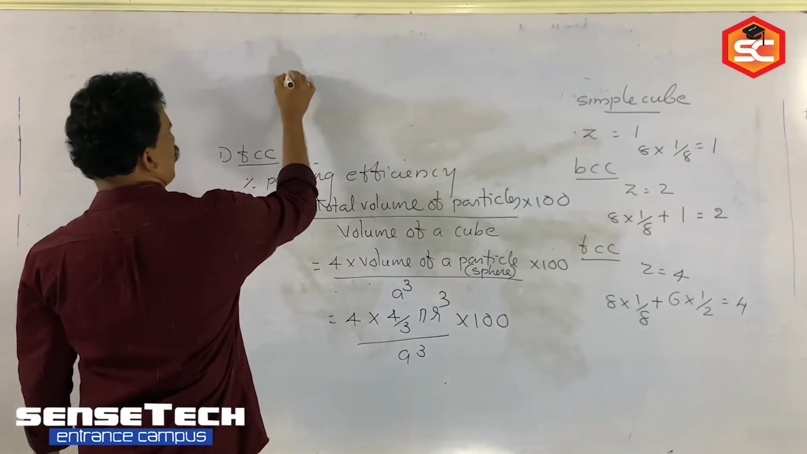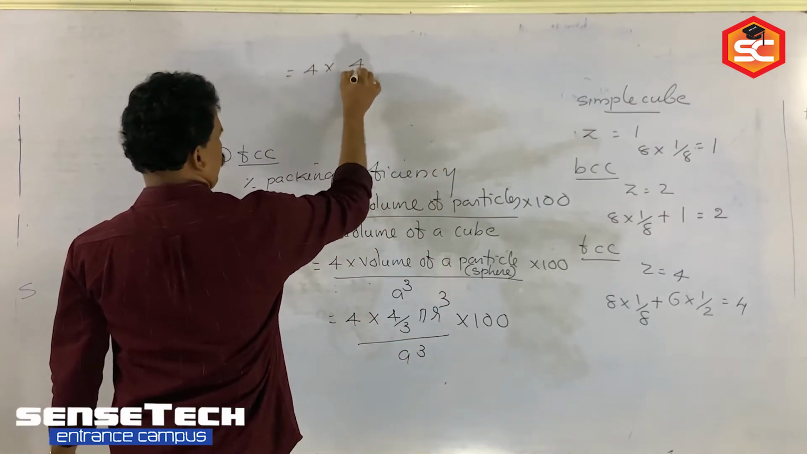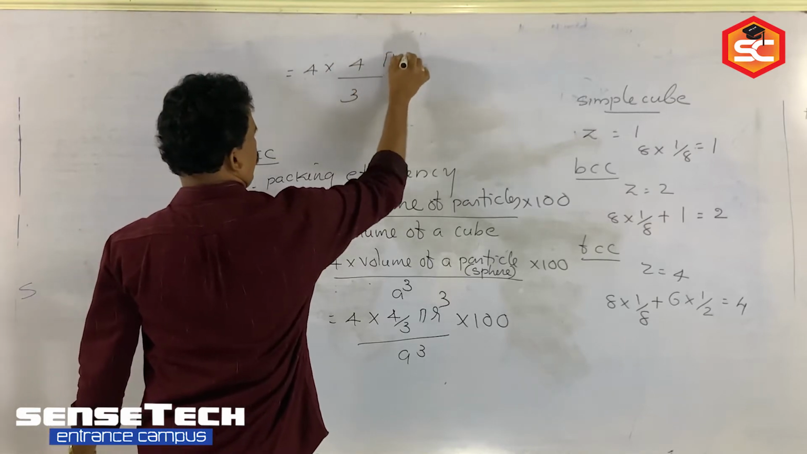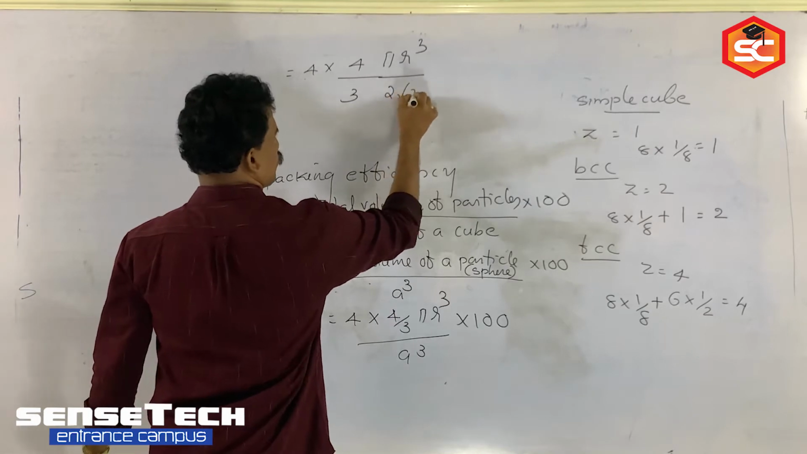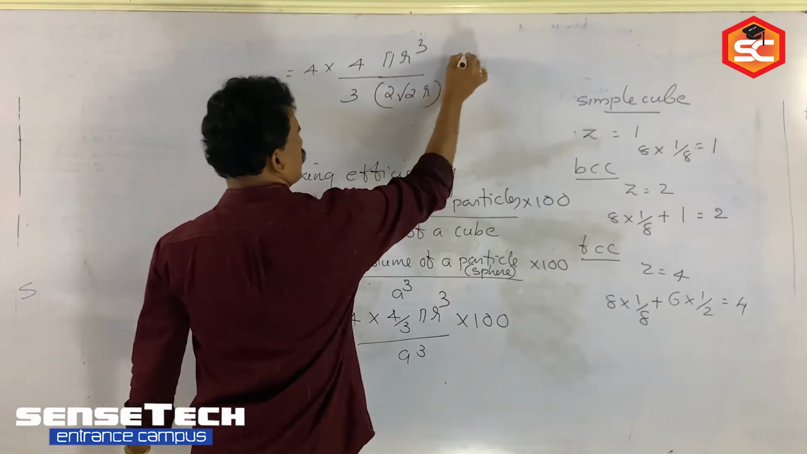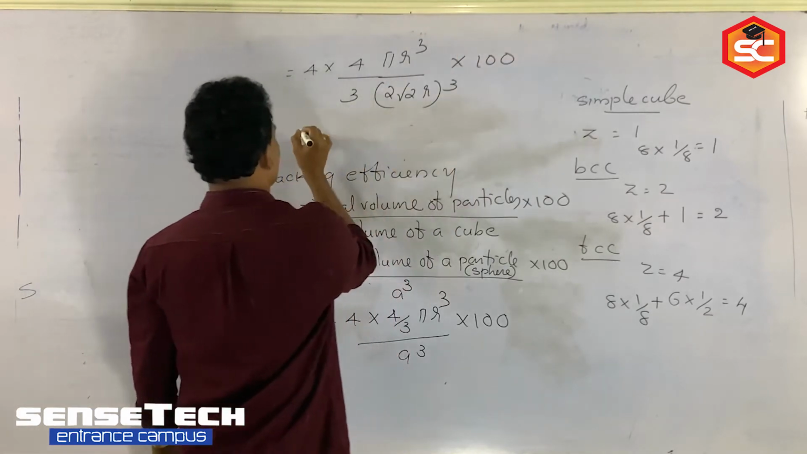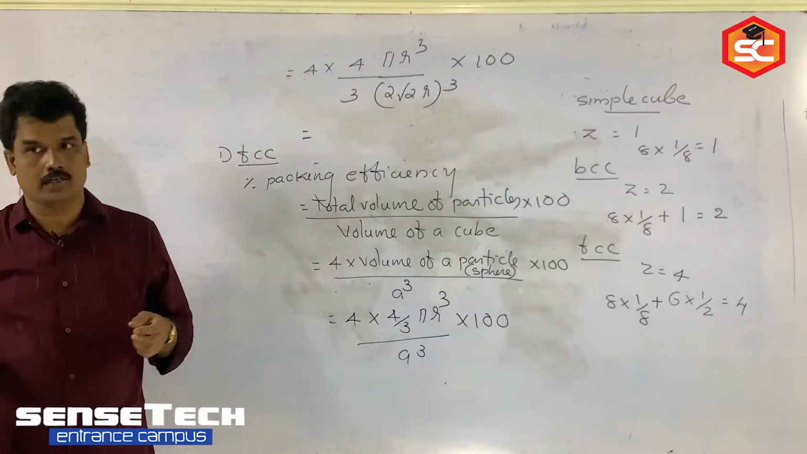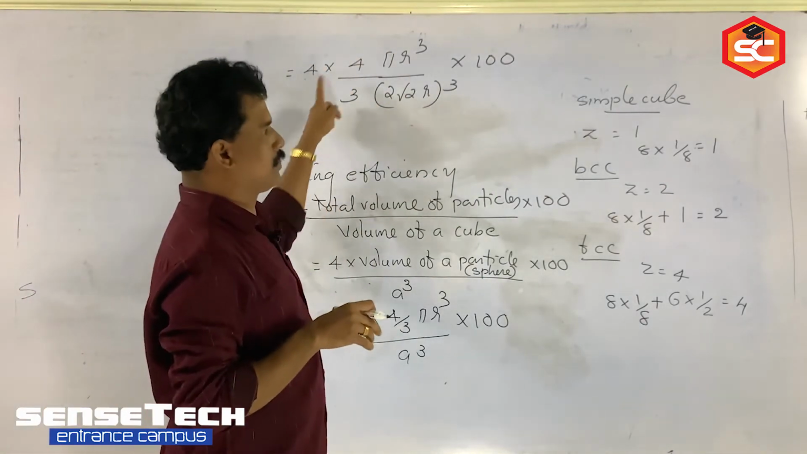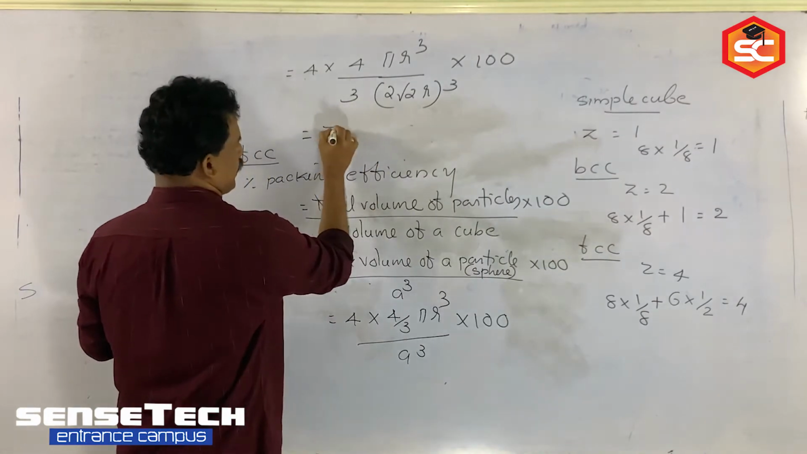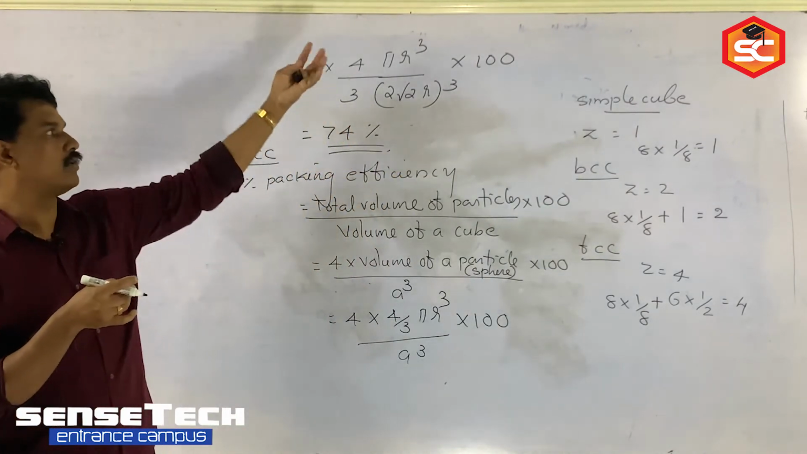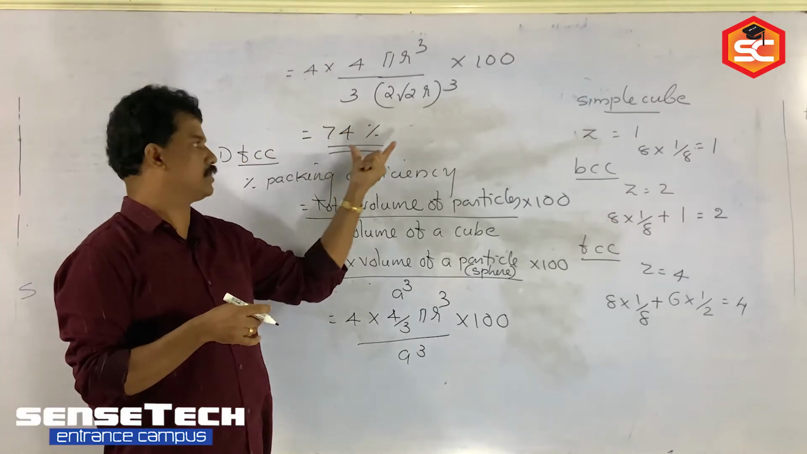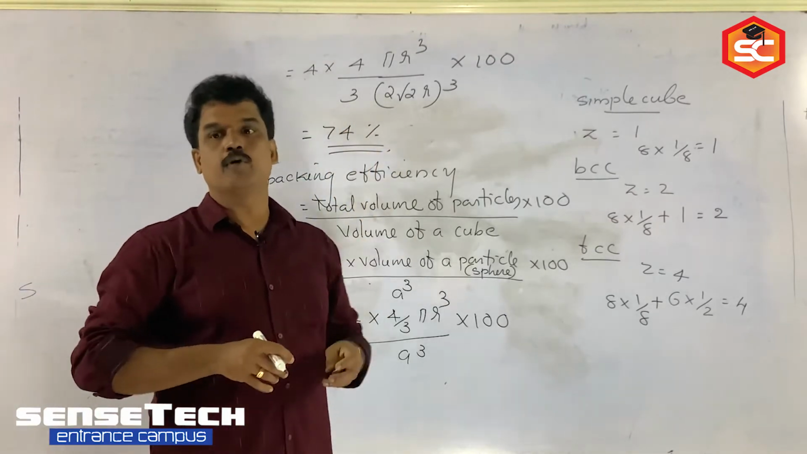So you are getting 4 into 4 by 3 pi r cube, instead of a, 2 root 2 r the whole cube, into 100. Now the variable, the radius, is cancelled. So only the digits remain that you can calculate, and finally you will be getting a constant value, 74%. Directly you can learn it by heart. No need to calculate. All of you have to learn it by heart. FCC 74. And what about BCC?